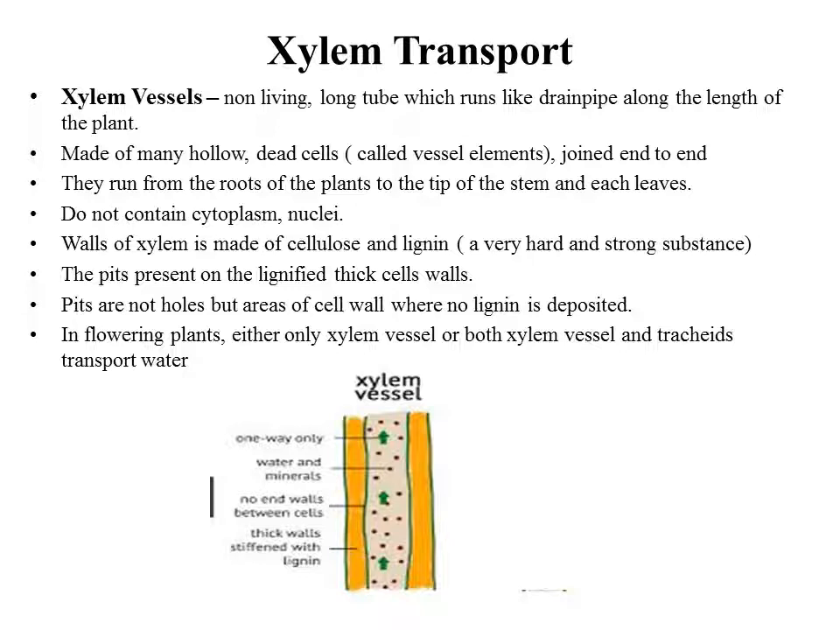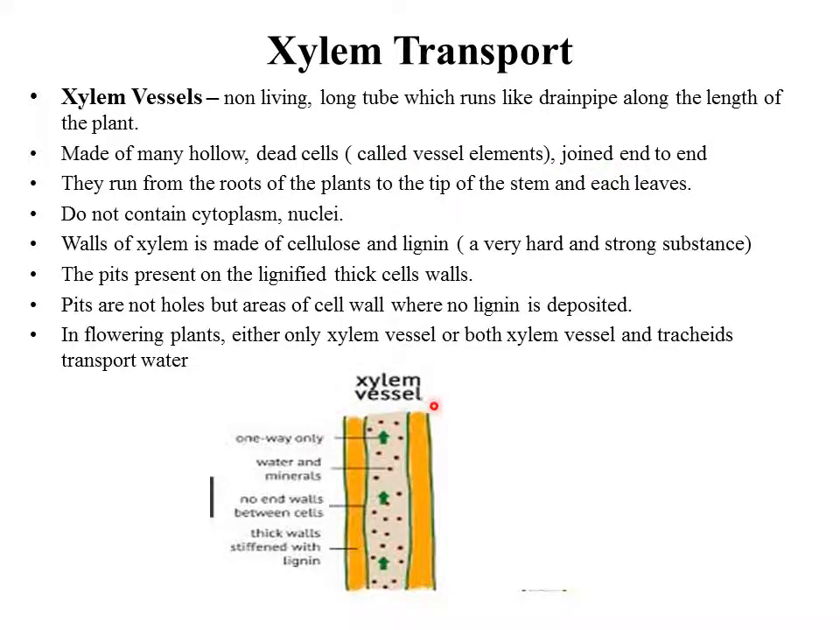Before I go into xylem transport, we should know what xylem is and how it looks. Xylem vessels are non-living long tubes which run like a drain pipe, the drain pipe which you have in your kitchen, along the length of the plants. They are made of many hollow dead cells called vessels, and they are joined end to end.